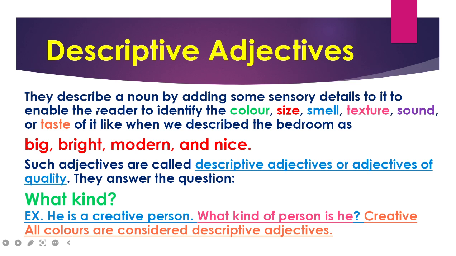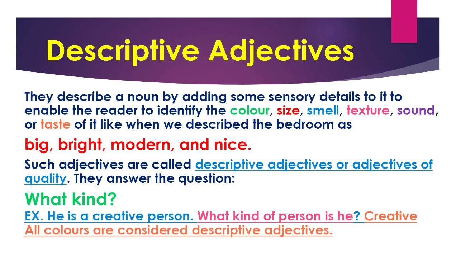Why? Because they describe a noun by adding some sensory details to it. Why? To enable the reader to identify either the color, size, smell, the texture, the sound, the taste, or the whole look of the noun. That's why I use them to describe the bedroom. So, such adjectives, which are called descriptive adjectives or adjectives of quality, always answer the question, what kind?